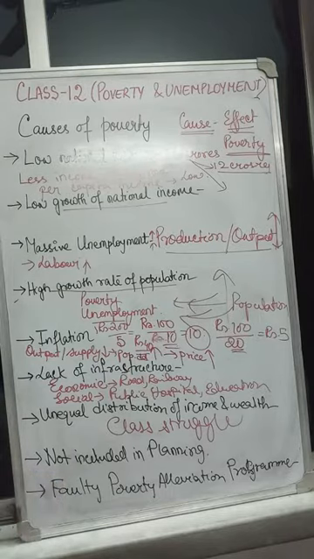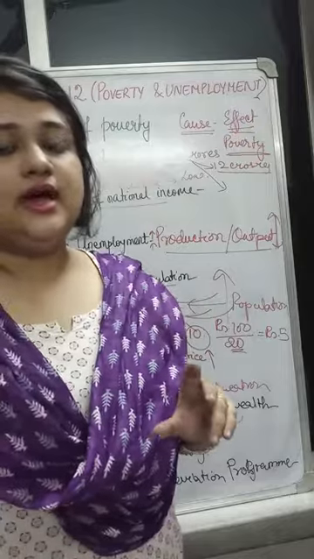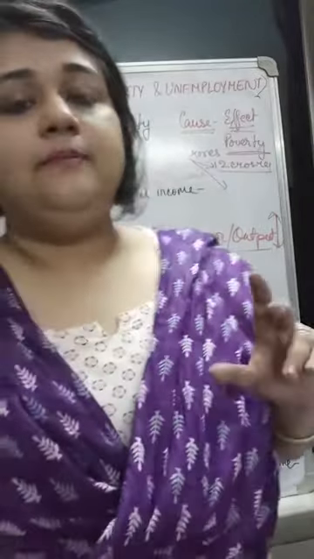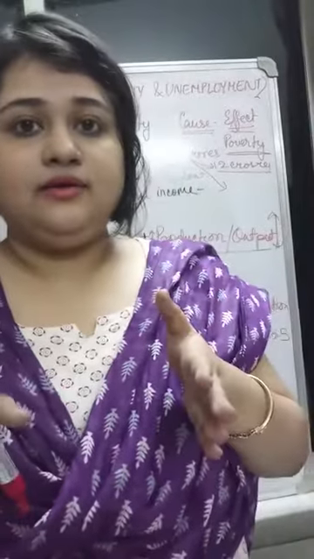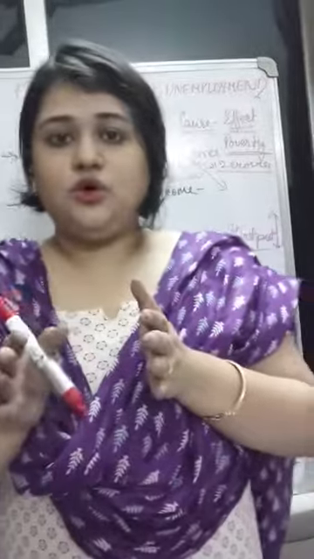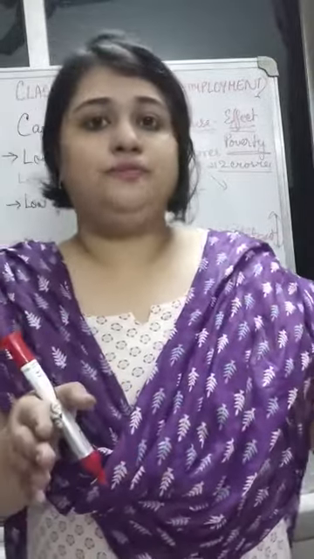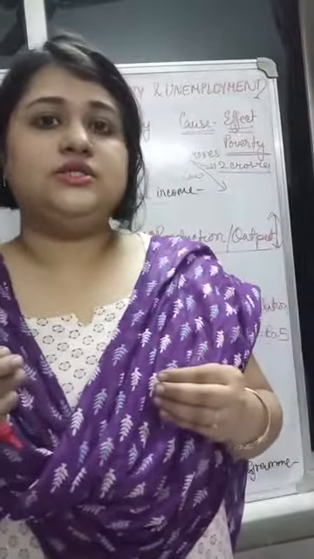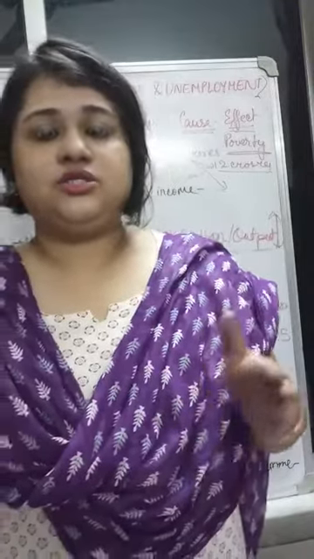Then, not included in planning. You all know that the Indian government has a planning process. That means five-year planning. They plan what are the areas of focus of the government, and for the next five years they work according to the plan. So when poverty was a problem, when poverty should have been given importance, they neglected it in the first three plans.